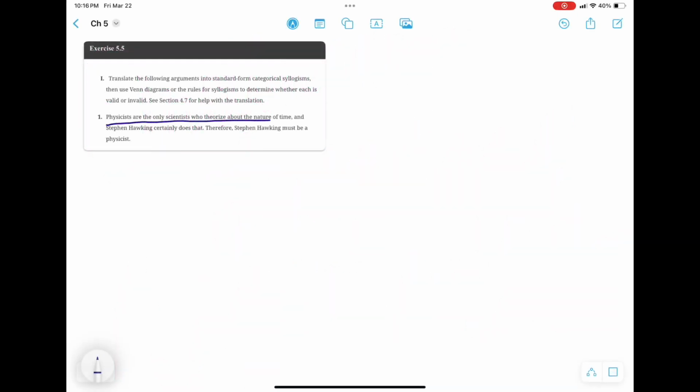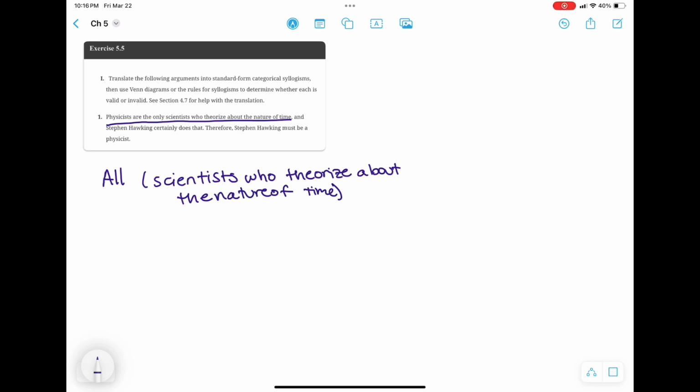So let's start by figuring out what are the terms and the propositions involved in this argument here. It says physicists are the only scientists who theorize about the nature of time. This means that all scientists who theorize about the nature of time are physicists. If we read that sentence, this is logically equivalent to it and yet is in standard form, and so it's more precise and easier to perform logical operations on. So we have two terms, scientists who theorize about the nature of time and physicists.